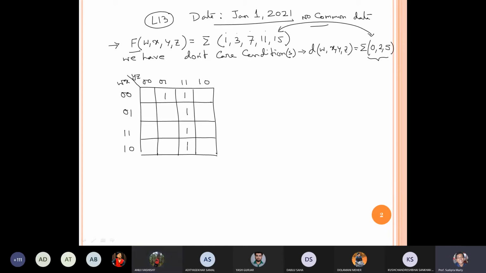Is it correct or not? Is there any student who is facing an issue to substitute those data? No student? Okay, good. Today is 1st January.